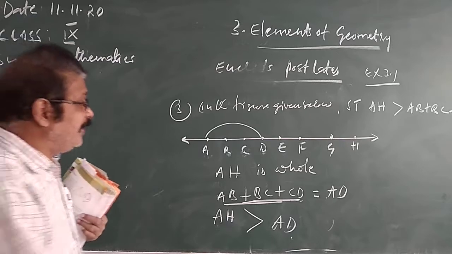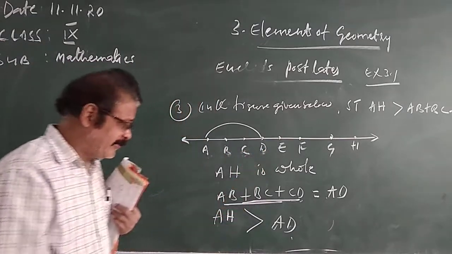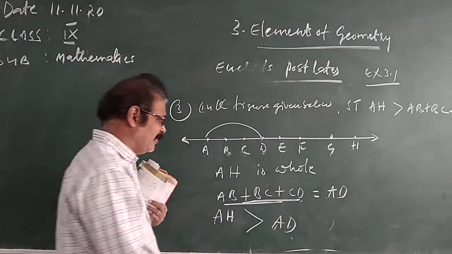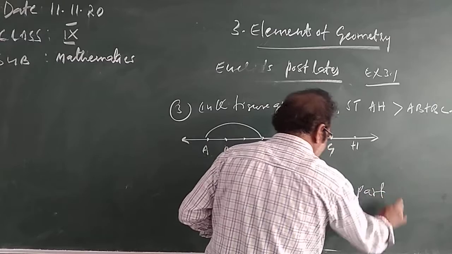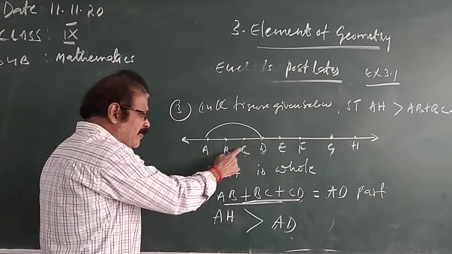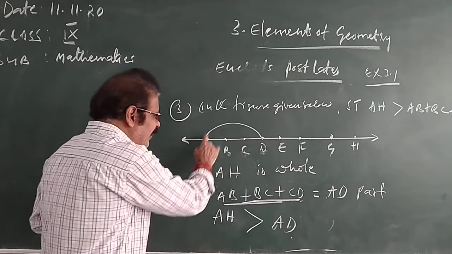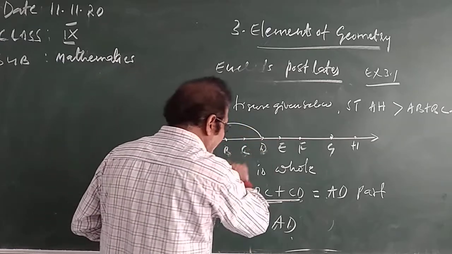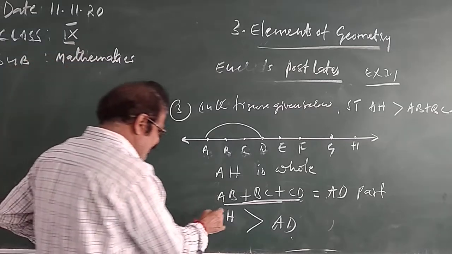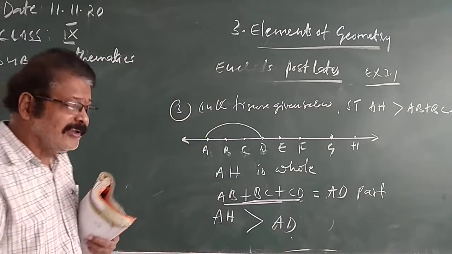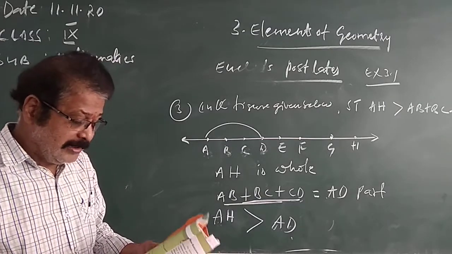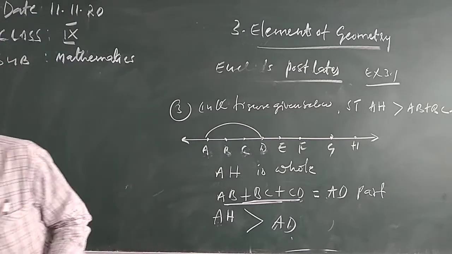So AH is the whole part, AD is the part. AD equals the sum AB plus BC plus CD. When you compare AD with AH, AH is the whole and AD is the part. Therefore, AH is greater than AD, since the whole is greater than the part. Like that. One more question we will discuss.